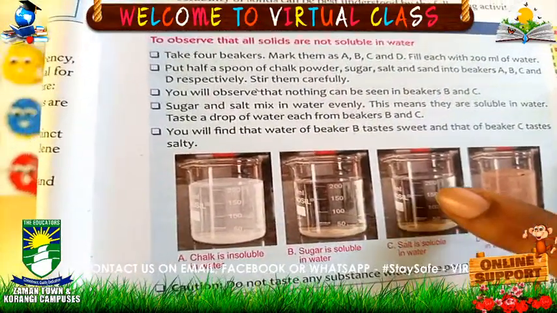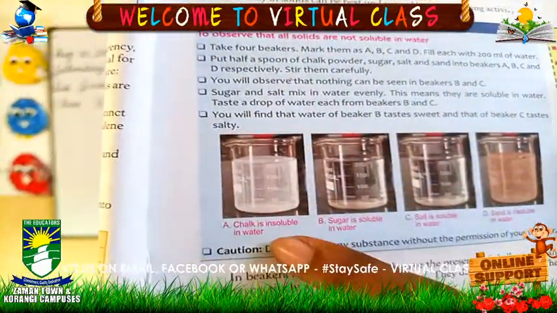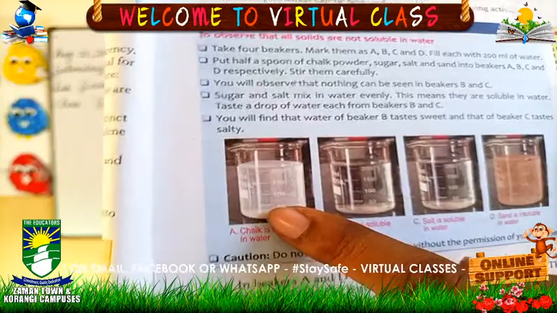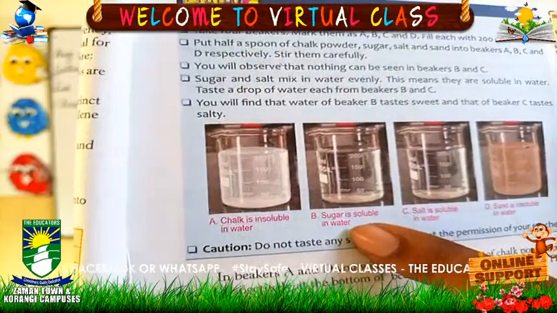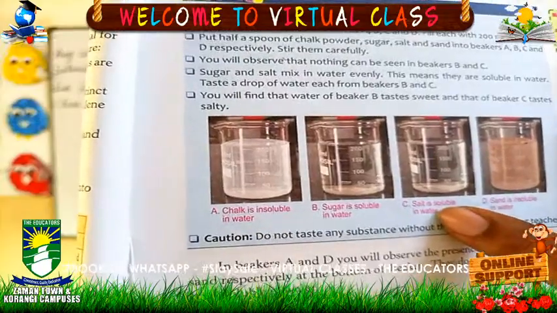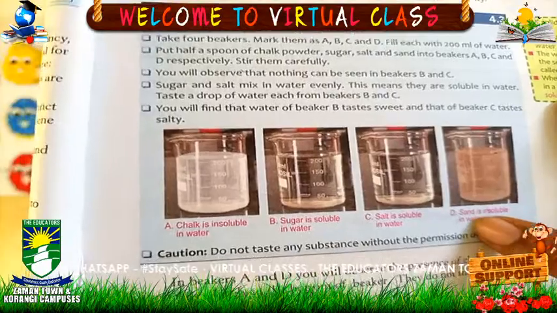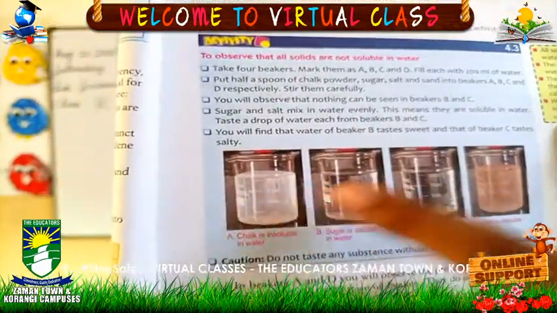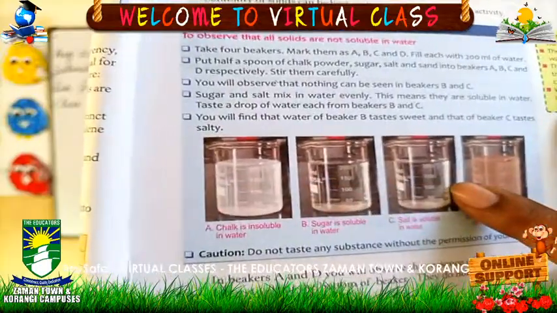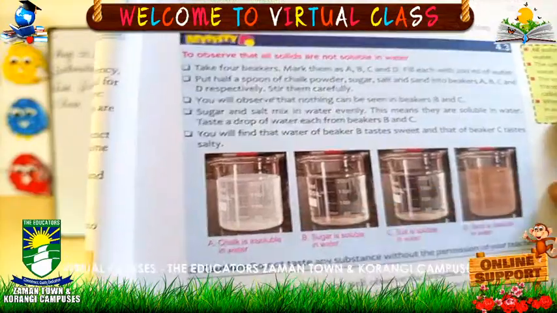These are filled with 200 ml water, and now in the first beaker we will add chalk and stir it. In the second beaker we will add sugar, in the third beaker we will add salt, and in the fourth beaker we will add sand. We will stir all these 4 solids into the liquids and try to mix them.